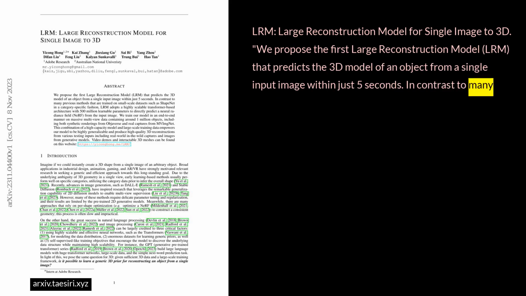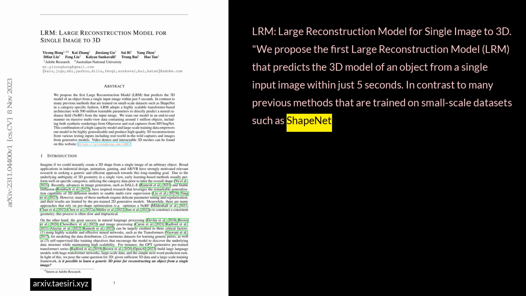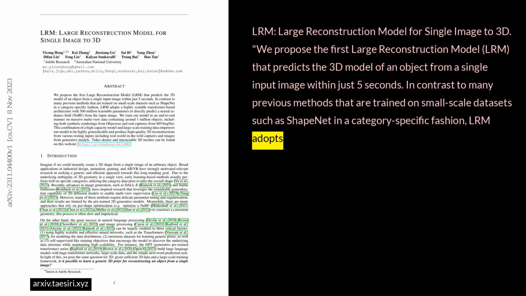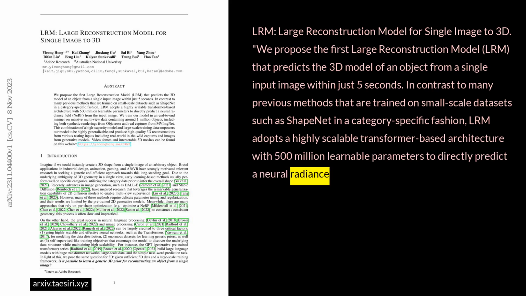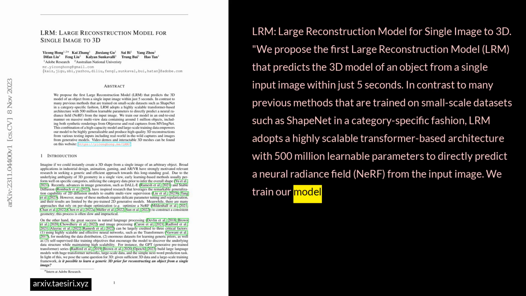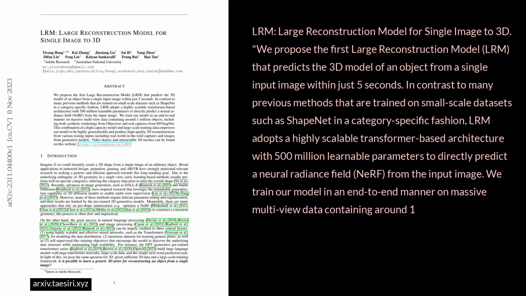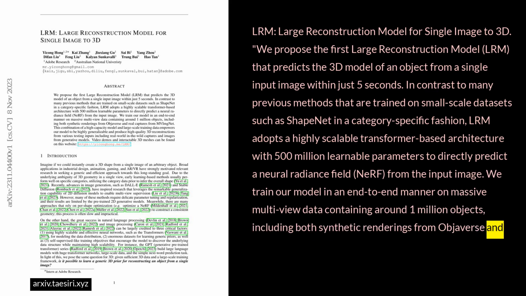In contrast to many previous methods that are trained on small-scale datasets, such as ShapeNet in a category-specific fashion, LRM adopts a highly scalable transformer-based architecture with 500 million learnable parameters to directly predict a neural radiance field, NeRF, from the input image. We train our model in an end-to-end manner on massive multi-view data containing around 1 million objects, including both synthetic renderings from Objaverse and real captures from MVImgNet.